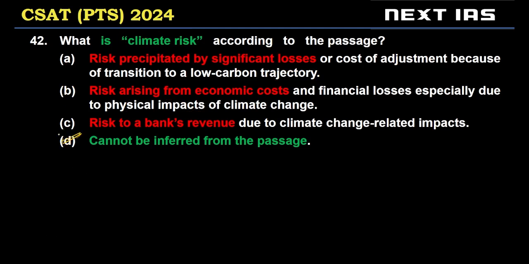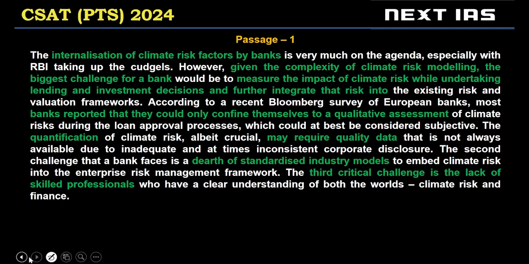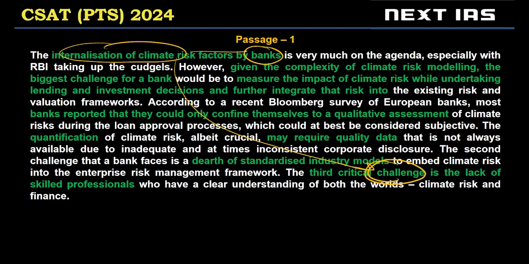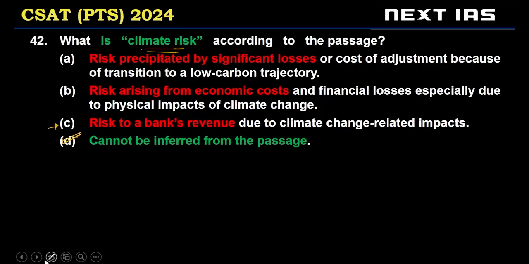This was a little tricky. Many students have gone with option C, and that's because it sounds correct. If you notice, climate risk in the passage has just been discussed as, let's oversimplify this, a challenge to banks. Internalization of climate risk is a challenge to banks. What is climate risk? This is not discussed in the passage. Right? This is not really implied or suggested by the passage. So option D is the correct choice in this case.